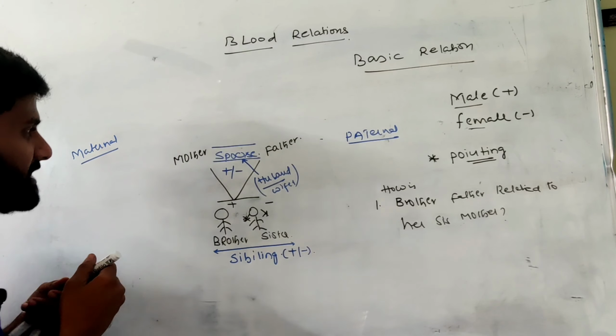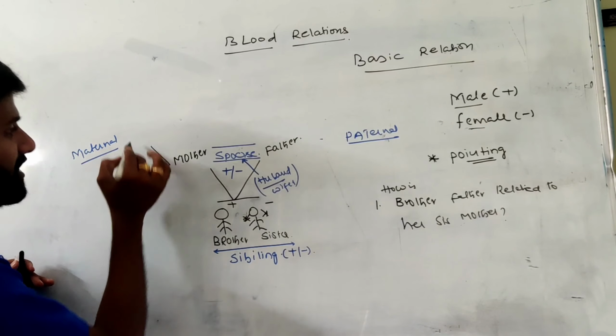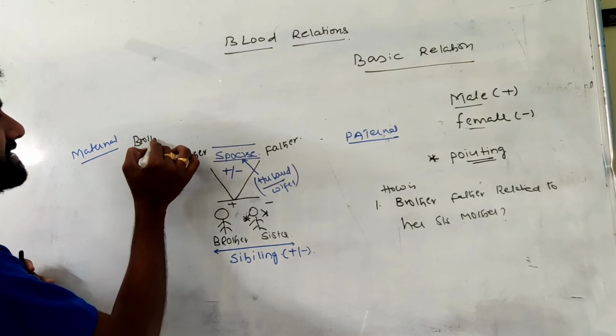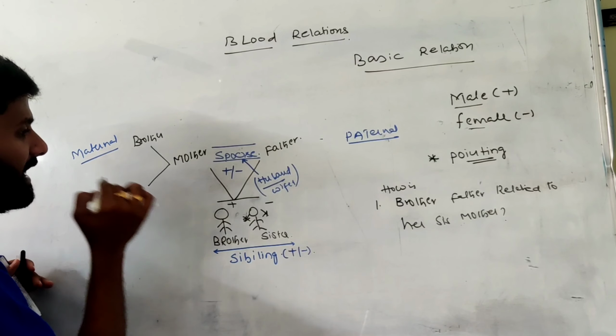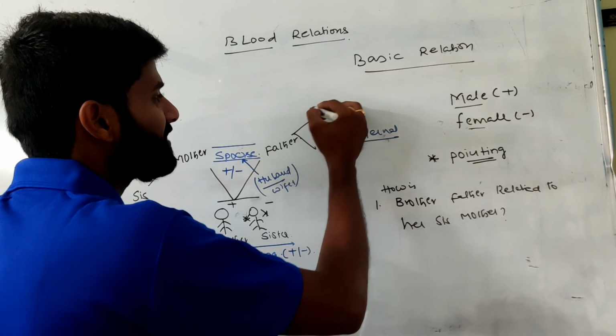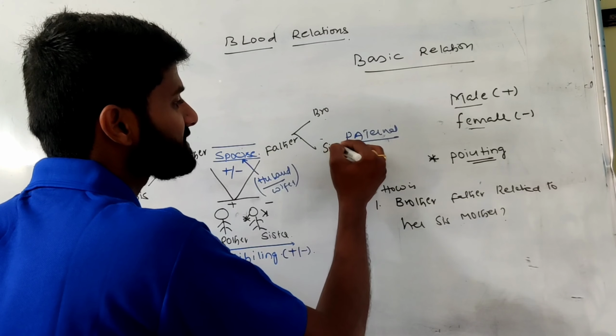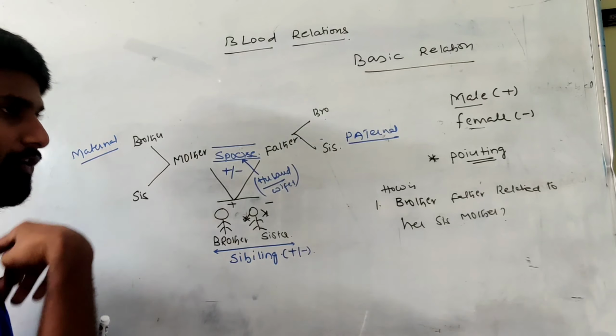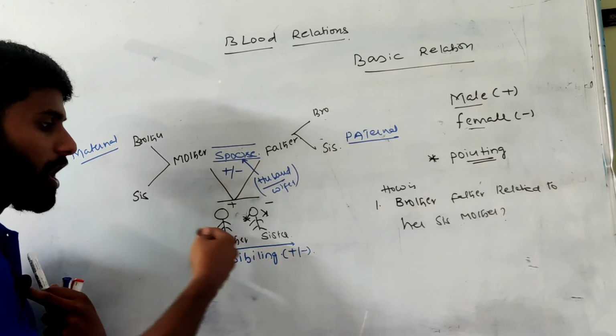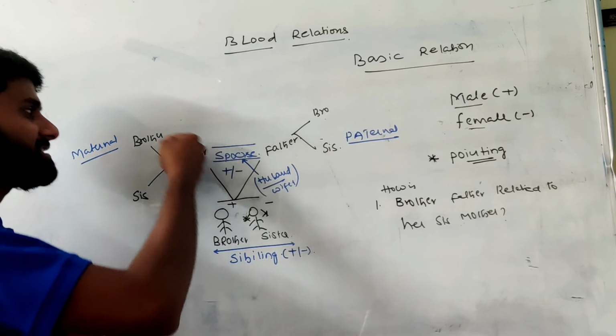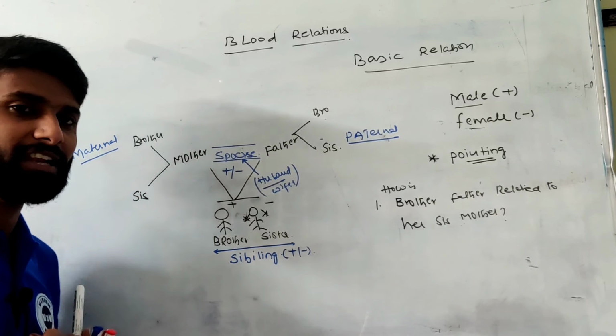Then move on to the next one. The mother may have a brother or sister, and the father may also have a brother or sister. Here is question number 1. Comparing with myself, how is my mother's brother related to me?